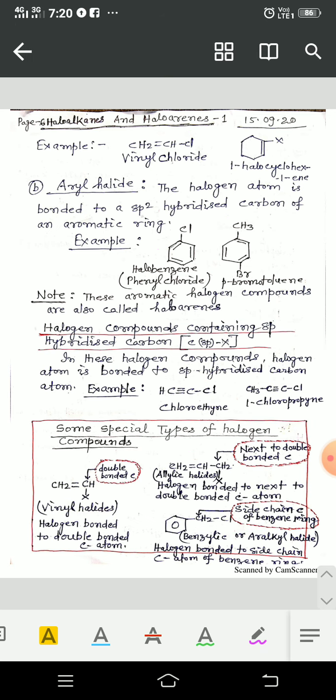So today I taught you only about the types of halogen compounds. It is very important to learn first of all about the types of halogen compounds, and if you have an idea about these compounds, then the next topic, which is about the preparation of halogen compounds, will become very easy for you. So learn it and see it.